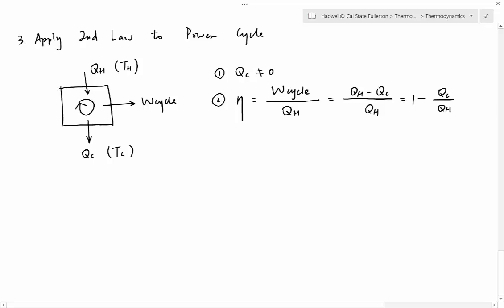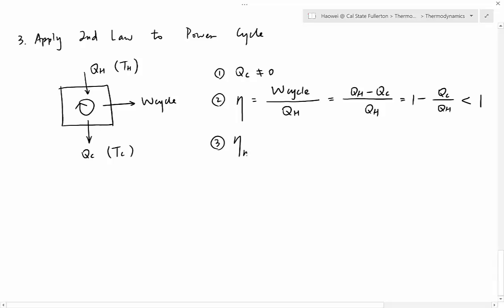Because QC will never be zero, the second term on the right-hand side will always be positive. 1 minus something positive must be less than 1. So that's why the efficiency of the engine will never be higher than 100%. So the next question is, if the highest efficiency will never be 100%, then how high can it be?